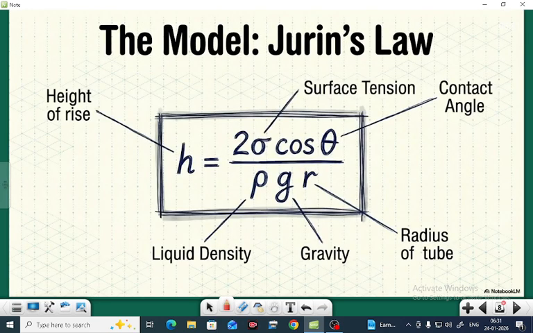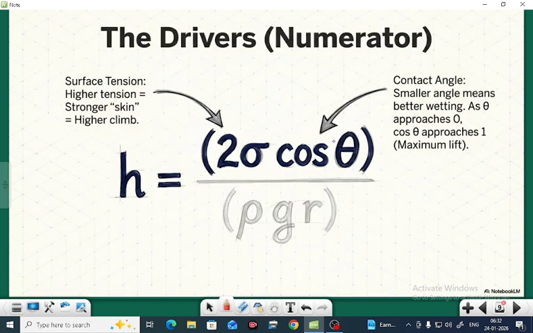The next important thing is the model, Jurin's law. This is very important. Jurin's law says that h equals 2 sigma cos theta divided by rho g r. Sigma is the surface tension, theta is the contact angle, rho is the liquid density, g is the gravity, and r is the radius of the tube. The height of rise will be 2 sigma cos theta by rho g r. Look at the numerator, 2 sigma cos theta. Surface tension: higher tension, stronger skin, higher climb. If the surface tension is more, the liquid will go up higher.